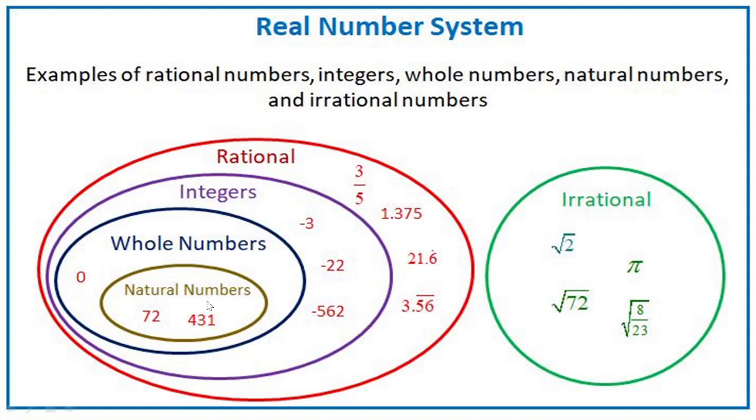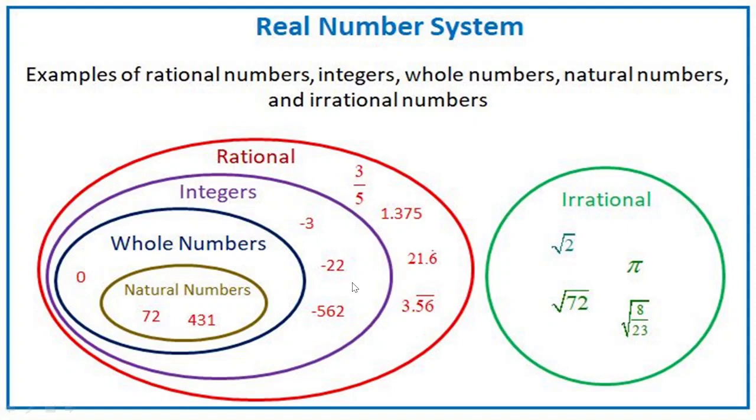So all these natural numbers, whole numbers and integers, we have seen everything about them, and all these numbers come under the category called rational numbers. But not all rational numbers are integers. So very simple: all natural numbers are whole numbers. All whole numbers are integers. All integers are rational numbers. But not all rational numbers are integers. Not all integers are whole numbers. Not all whole numbers are natural numbers.